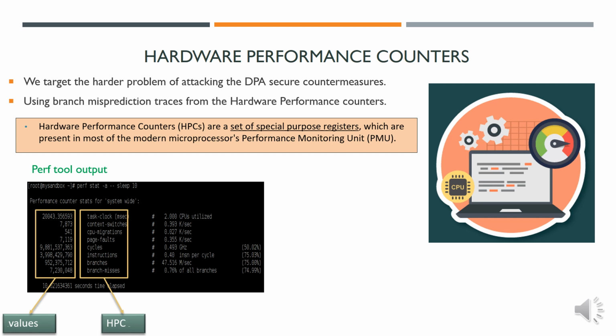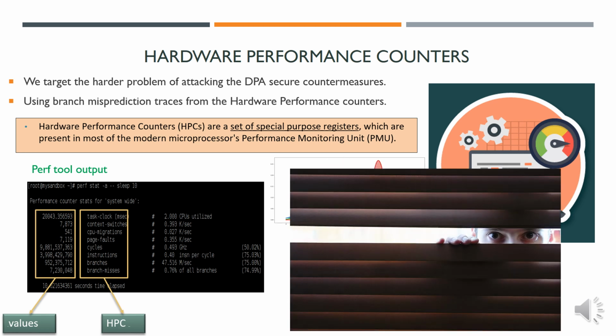The tool allows privileged users to observe the performance statistics for an executable, where the event being monitored is also getting affected by the environmental processes running in the system. This provides a decent way to monitor the branch misprediction traces over a target executable. But do we really understand the underlying hardware? This triggered us to look into the branch misprediction traces more closely. What we need here is an approximation of the behavior of the branch prediction unit.